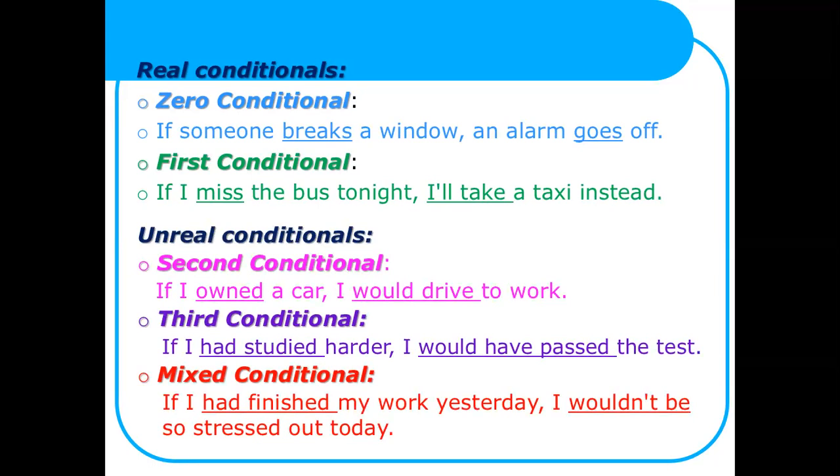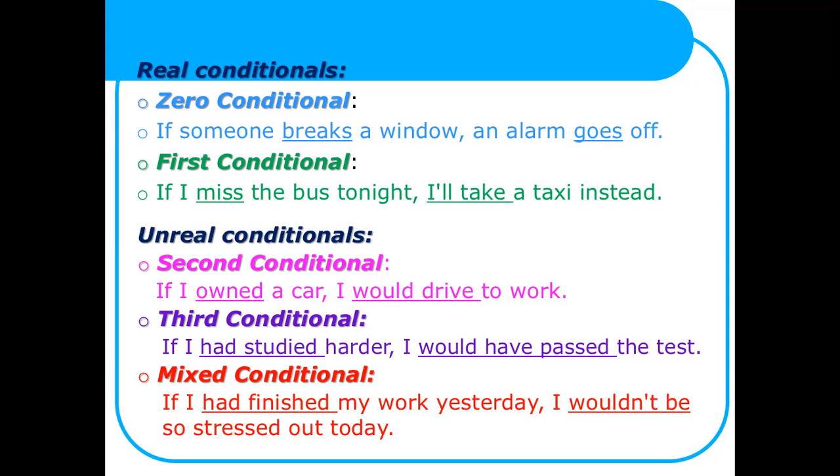Unreal conditionals. Second conditional: if I owned a car, I would drive to work. This is conditional if type 2. If is followed by the past simple. The if clause is in the past simple. The second part, or the main clause, is subject plus would plus infinitive.